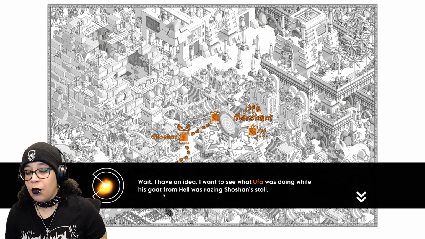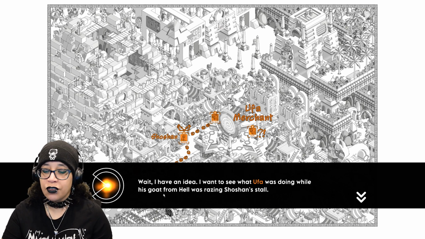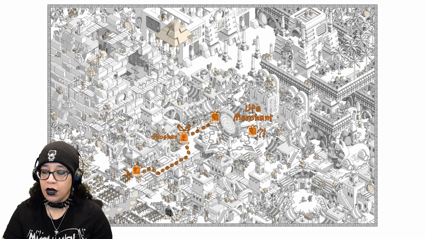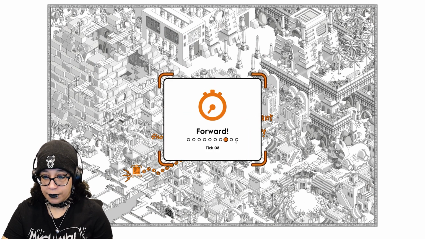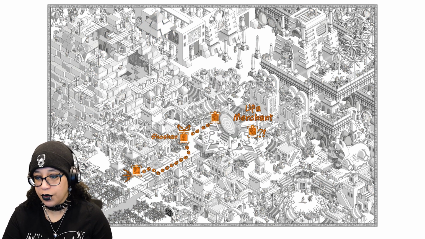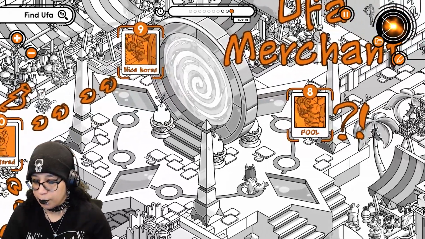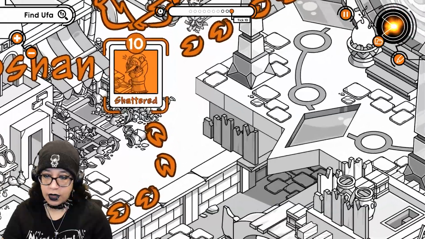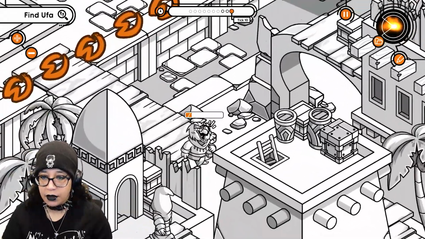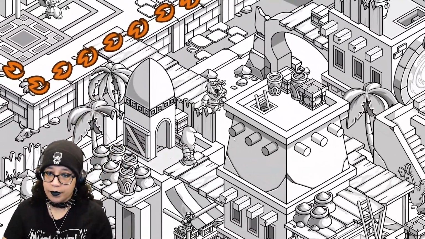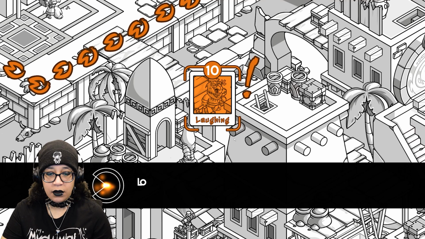Wait, I have an idea. I want to see what Ufa was doing while his goat from hell was raising Shoshan's stall. Okay, that's a good point. So we got, how am I supposed to know where he's at? He probably wanted to stop and look. I forgot what he looked like. He's like a bird. All right. I'm sure he wanted to, oh, he's over here laughing. That's mean. Look at him.